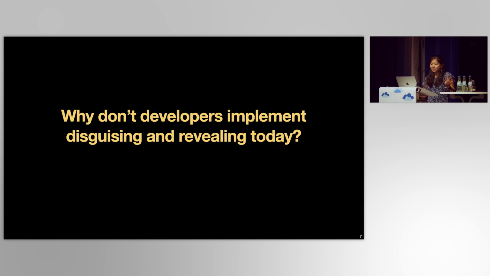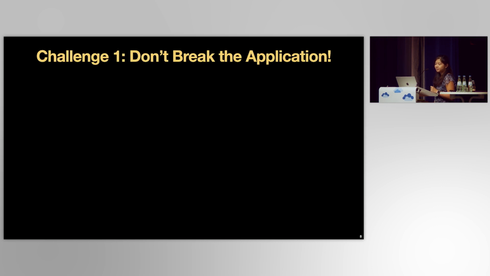So it's clear that users want more fine-grained and flexible controls over their data. So why don't developers actually implement what users want? Well, first, there was no clear definition of this in-between state of data. But even with disguised data as an explicit goal, developers still face several challenges. First, the last thing any developer wants to do is break their application. And disguising can be particularly error-prone.